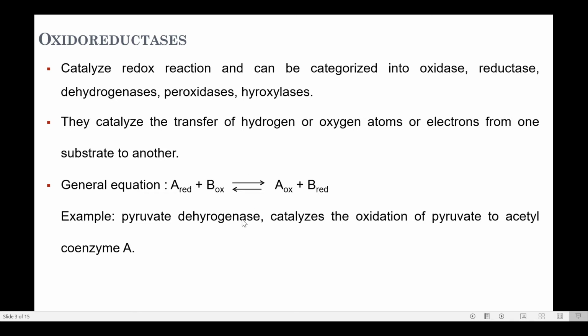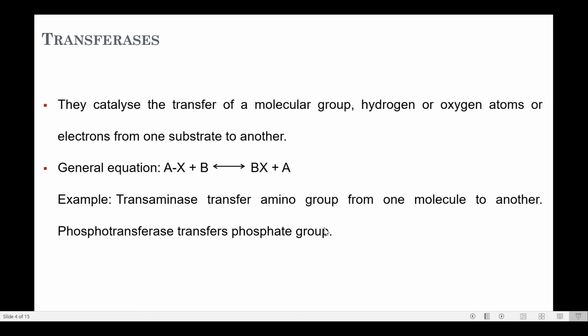For example, the enzyme alcohol dehydrogenase causes the oxidation of ethanol to acetaldehyde. Another example is pyruvate dehydrogenase, which catalyzes the oxidation of pyruvate to acetyl coenzyme A.